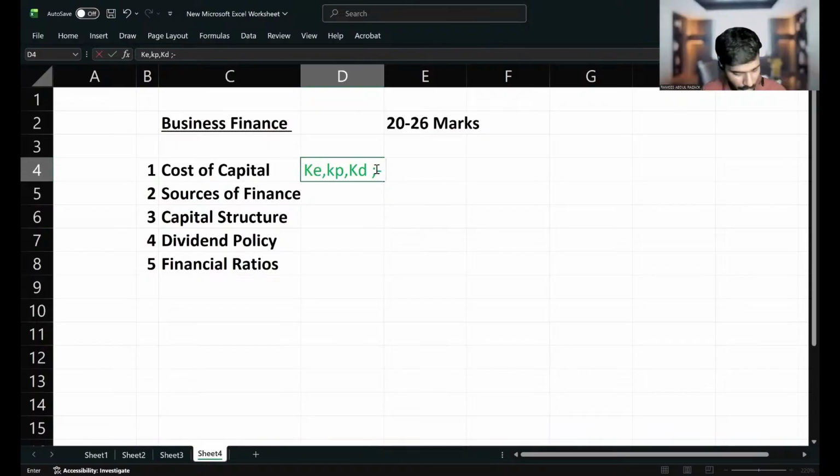WACC, weighted average cost of capital, you must be able to calculate. That is basically what you learn from cost of capital. You must be able to find WACC using KE, KP, and KD. And within that, you must learn the CAPM model. It's an important theory question about the CAPM model.